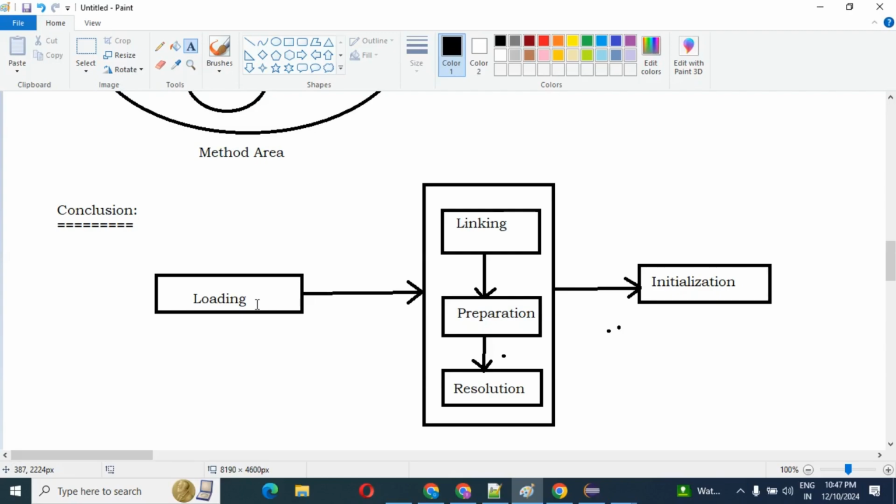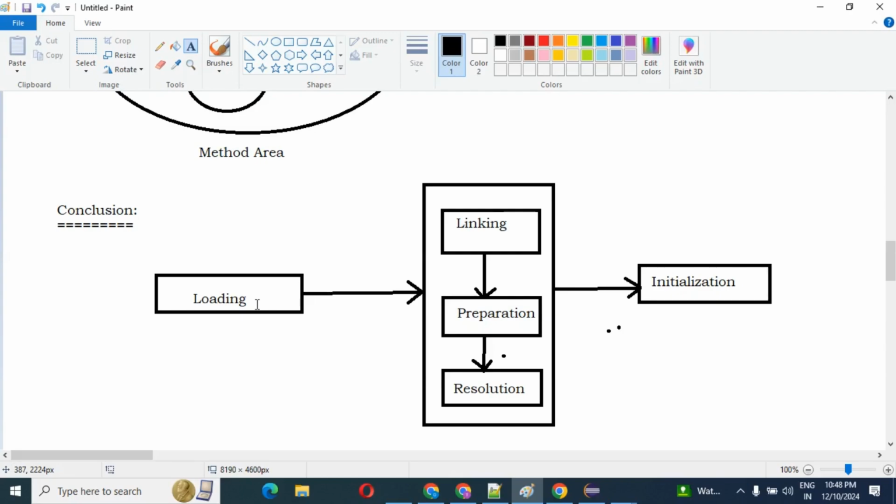If you want to load this .class file and store it in the method area, it will be saved in binary format. But a developer or programmer is not able to access this binary format data.